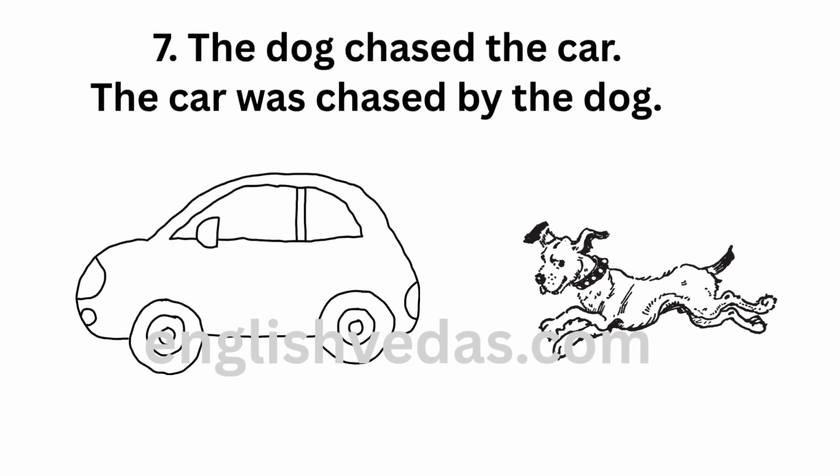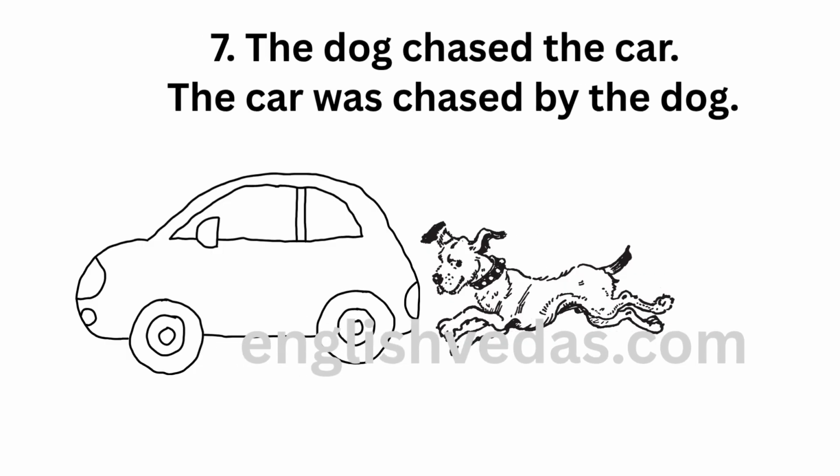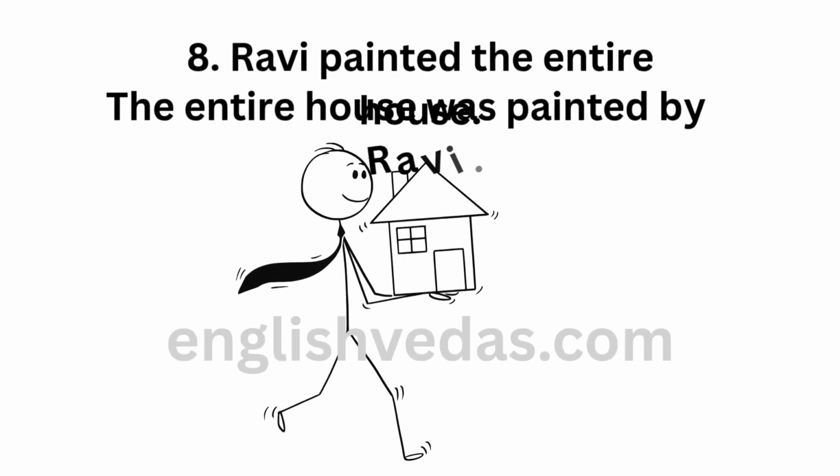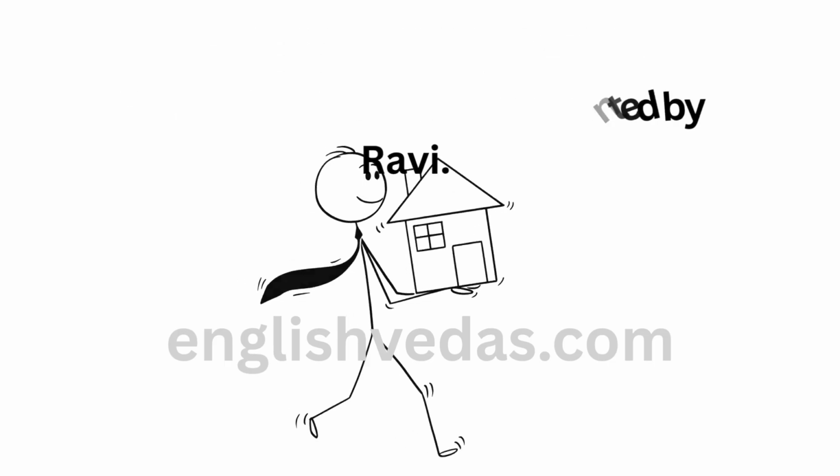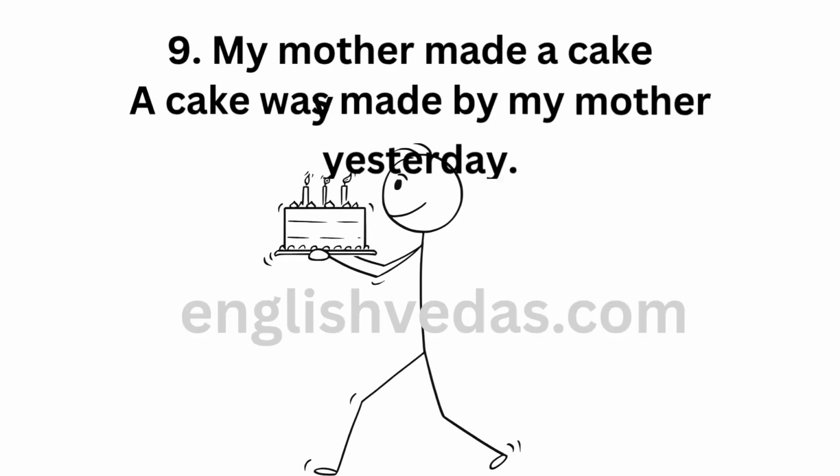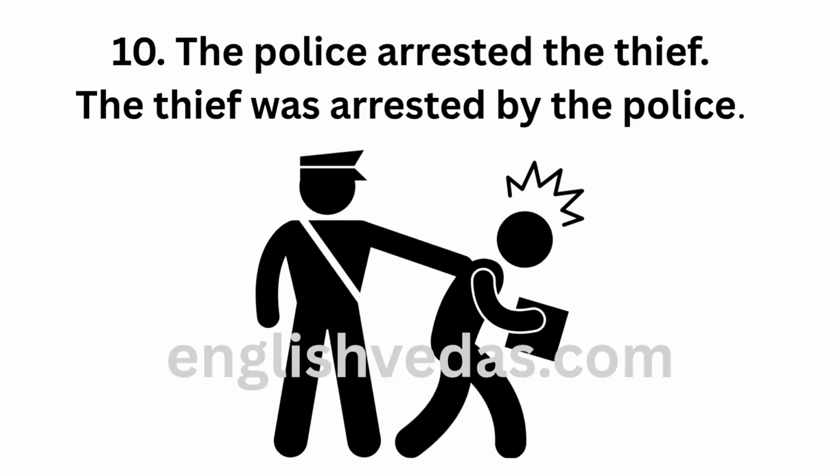7. The dog chased the car. The car was chased by the dog. 8. Ravi painted the entire house. The entire house was painted by Ravi. 9. My mother made a cake yesterday. A cake was made by my mother yesterday.